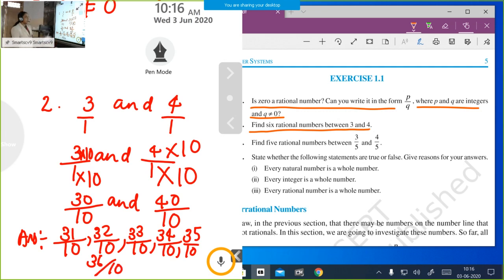These are the 6 rational numbers we insert between 3 and 4. So we write 3 by 1 and 4 by 1, multiply with 10, it becomes 30 by 10 and 40 by 10. So our answer is 31 by 10, 32 by 10, 33 by 10, 34 by 10, 35 by 10 and 36 by 10. So the second question is over. Next one.